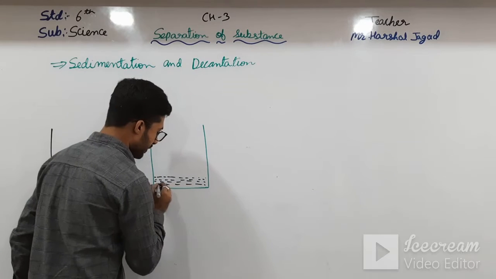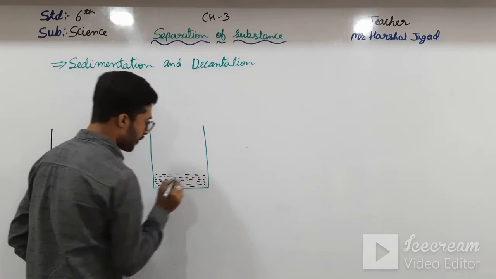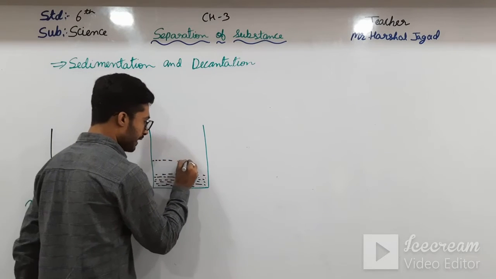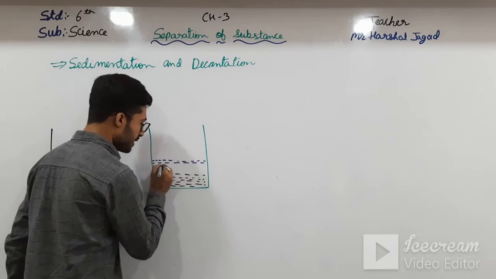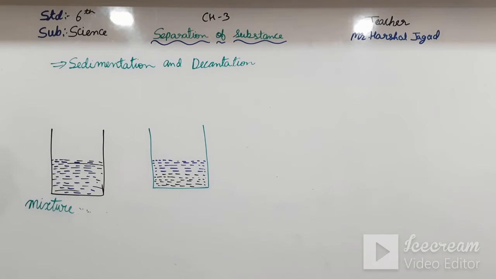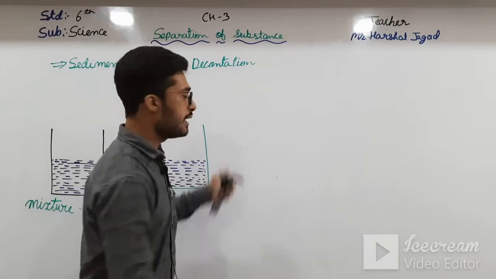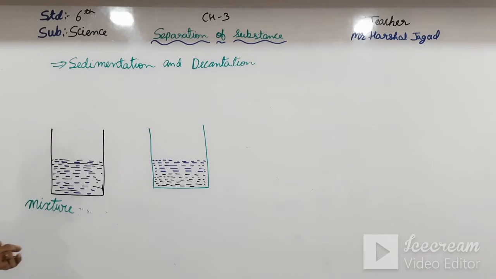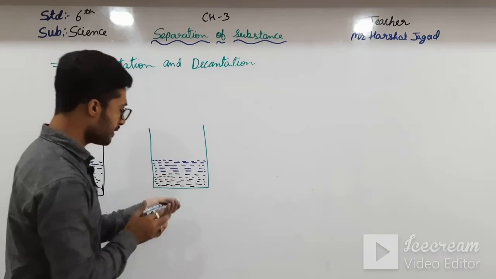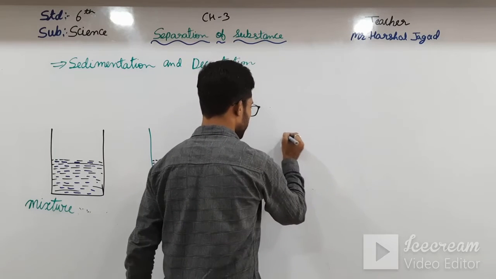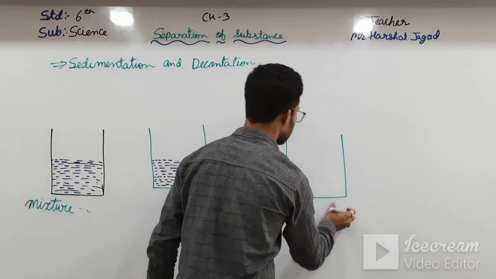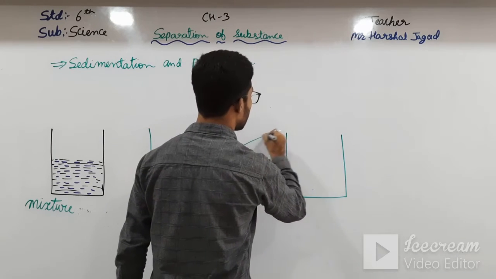They settle down at the bottom of the beaker, and the water will be above these heavier particles, and then we just have to pour this into another beaker. When it is sedimented, both are separated from each other. Then this is added to another beaker. See here, I can't draw the perfect drawing.